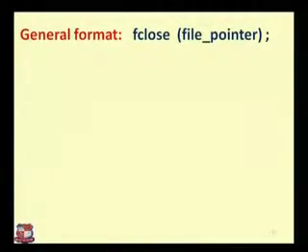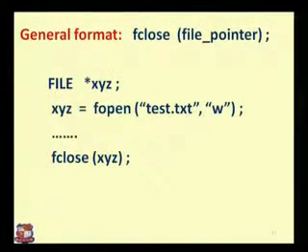Next we will see the general format of fclose. What is the general format of fclose? fclose, then the file pointer. In the last program we had already seen FILE pointer xyz equals fopen test.txt in writable format, and after doing all the operations on test.txt, fclose closes it. By closing a file, we put the pointer onto the last character of the file, so we can check that the file has already been written.